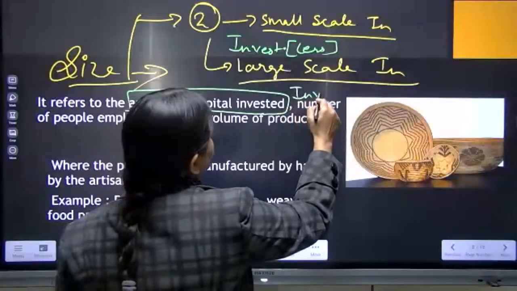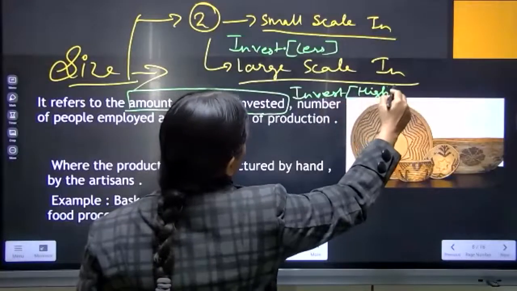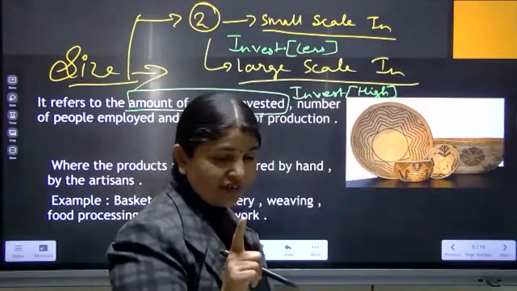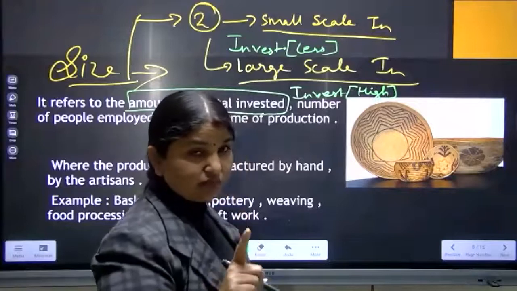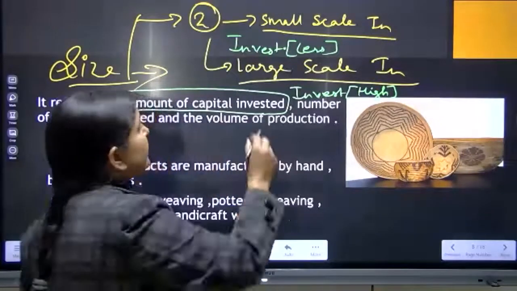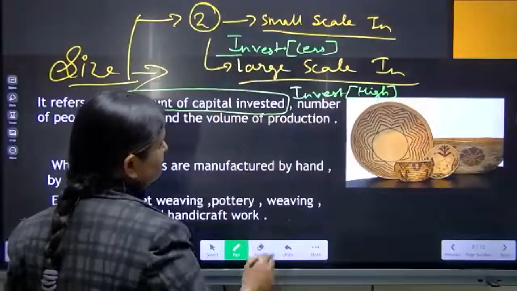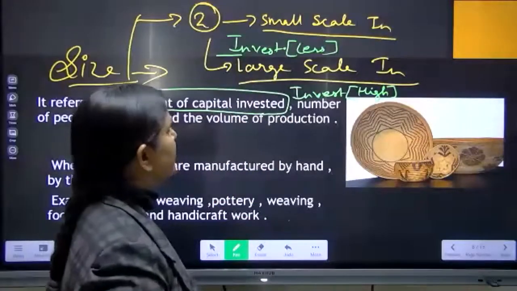Here investment is high. So the first difference is that in small scale industries the investment is very much less, and in large scale industries the investment is very high.